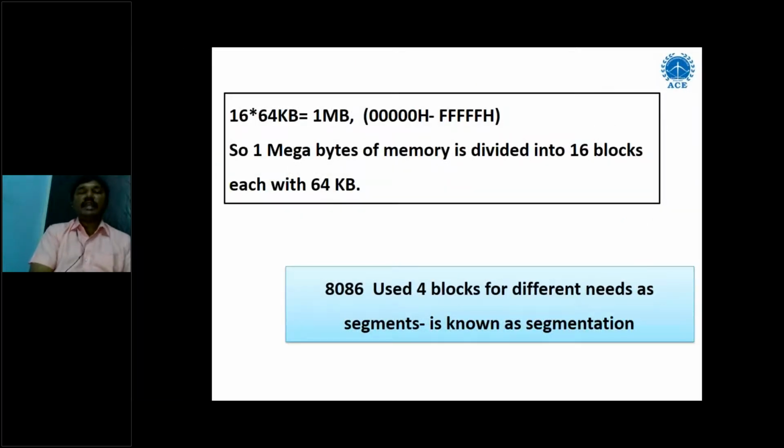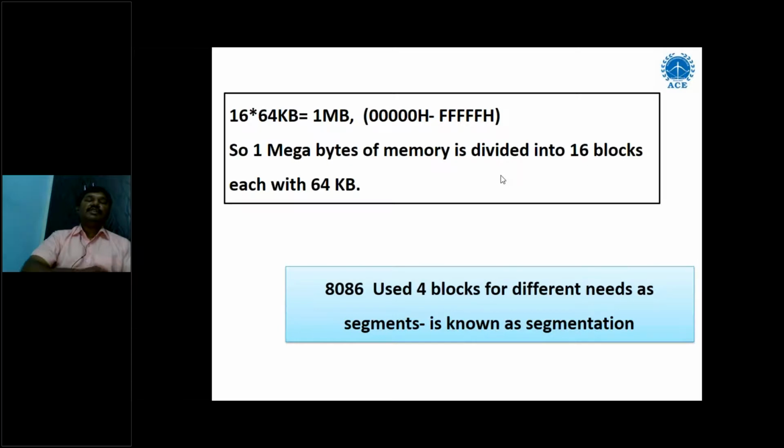So here they are taking one more concept, how this memory is segmented. If you multiply 16 with 64 KB, you will get 1 MB physically. If you have doubt, you can test it. So 1 MB of data is divided into 16 blocks, each with 64 KB. I have taken from this equation only: 16 blocks, each with the capacity of 64 KB.